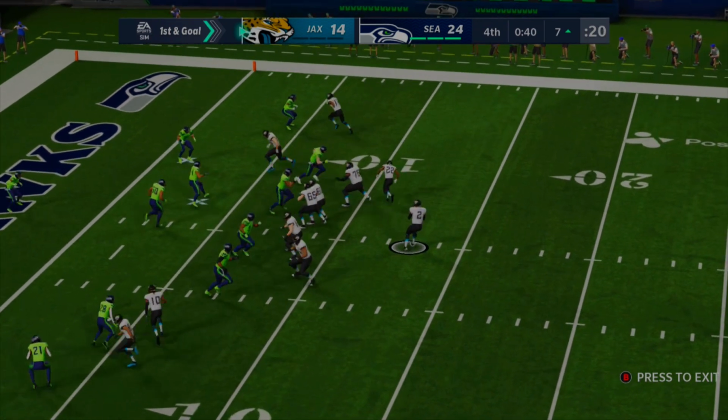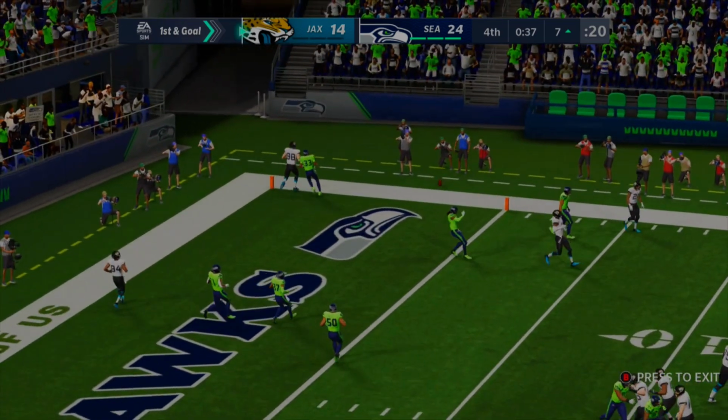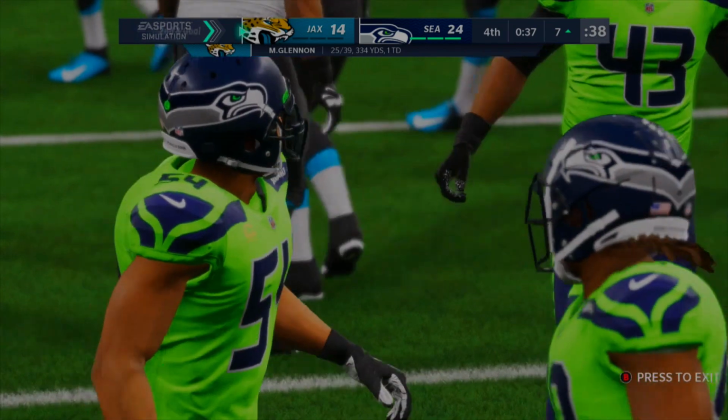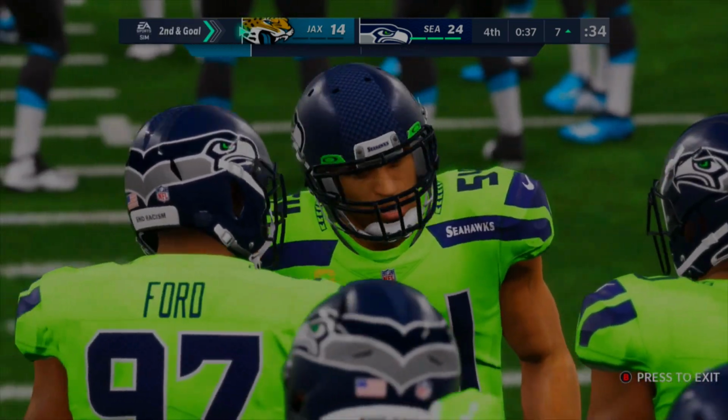So is that Mike Glennon starting, is my guess. I believe it is. And down by 10 with 35 seconds left, this is just going to be thrown to the ground on second down and goal. He's actually not got a bad stat line. Just, I guess, his defense has not been able to keep up with Russell Wilson.